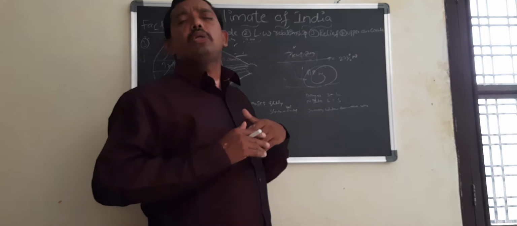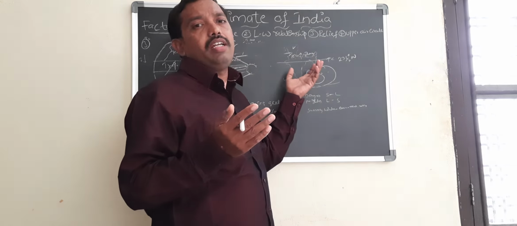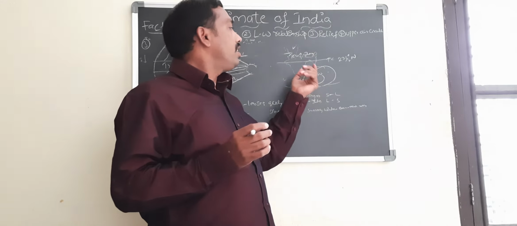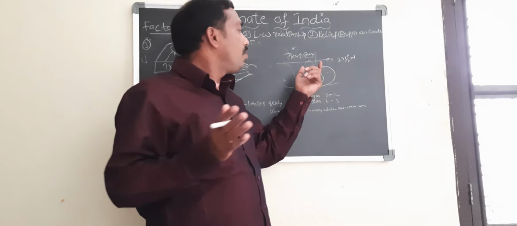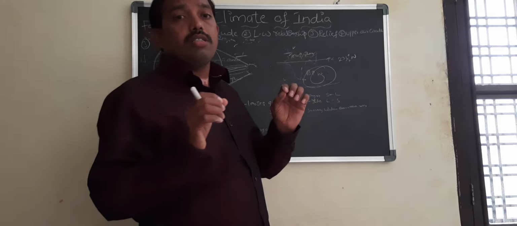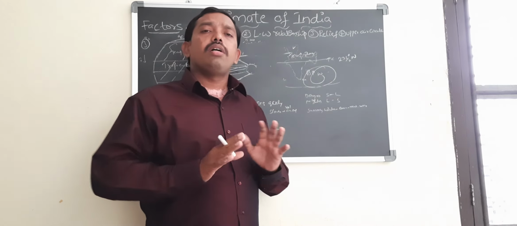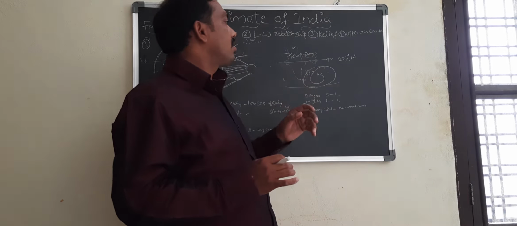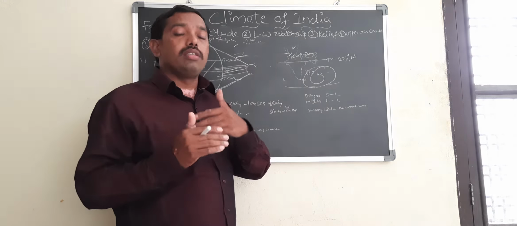In the summer, it is too hot to stay in Delhi, but comparatively Chennai is not that hot. In the winter, it is not that cool here in Chennai, but in the case of Delhi, during the summer it is too hot, during the winter it is too cool. Now let us see why this happens.